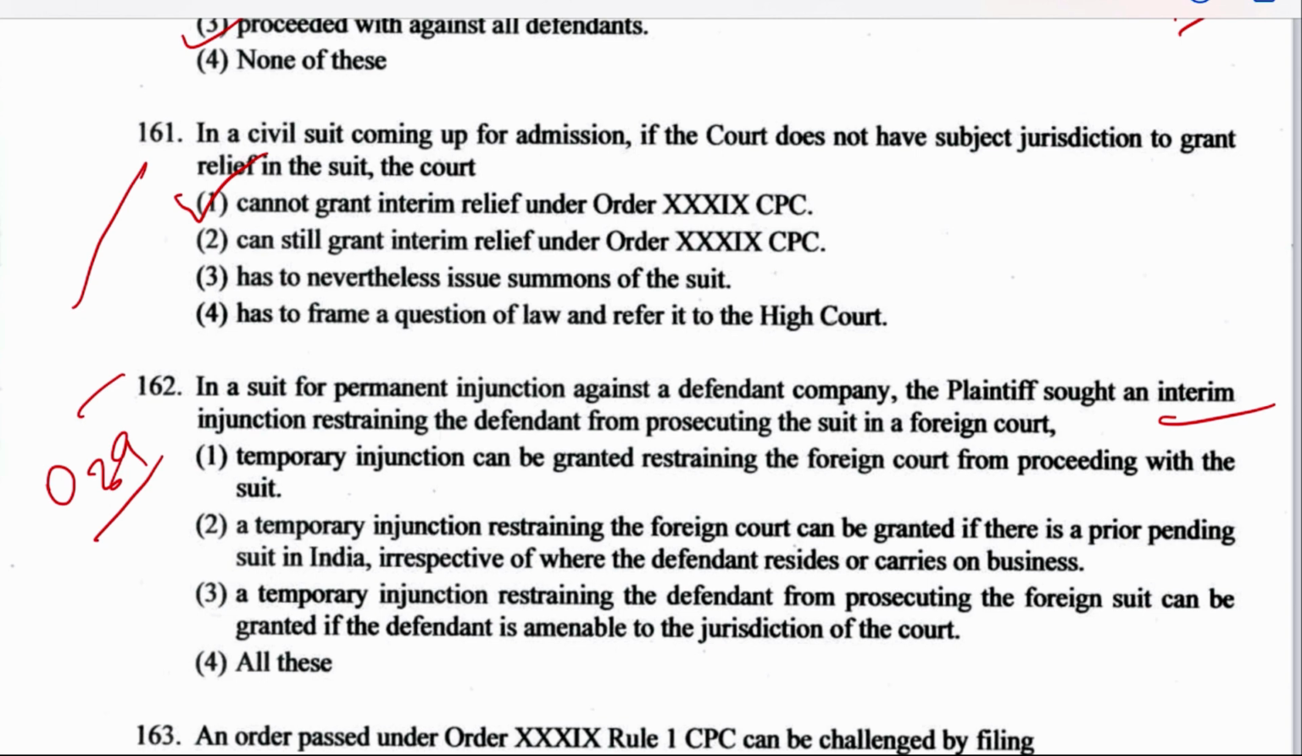Options are: a temporary injunction can be granted restraining the foreign court from proceeding with the suit. Temporary injunction restraining the foreign court can be granted if there is a prior pending suit in India, irrespective of where the defendant resides or carries on the business. Or option 3, a temporary injunction restraining the defendant from prosecuting the foreign suit can be granted if the defendant is amenable to the jurisdiction of the court, or all of the above. The right answer is option number 3.